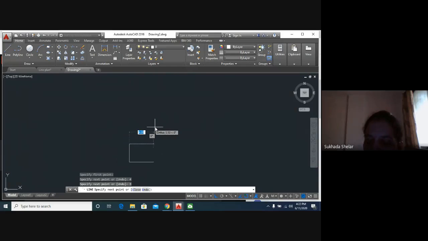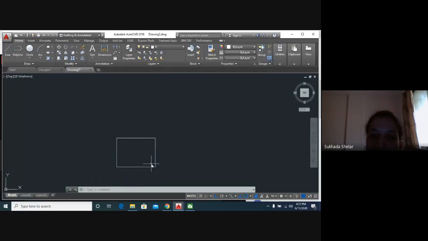Again 4 and enter, and again 3 and enter. Done. Then to leave that command, you just have to click escape on your keypad. We will have this entrance of 4 by 3 meters.